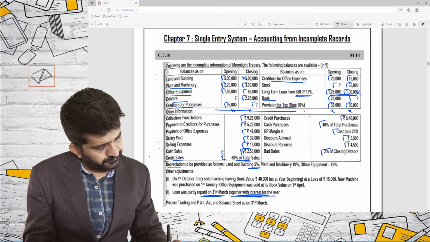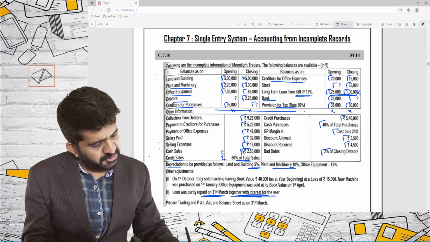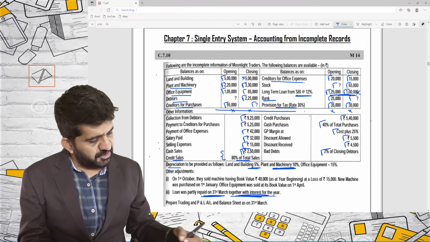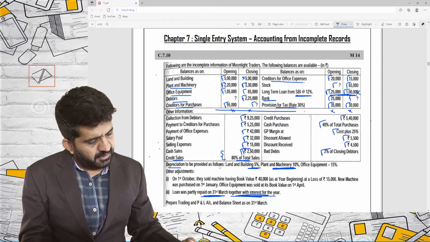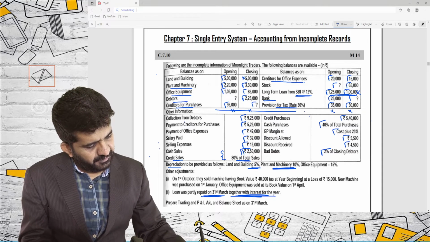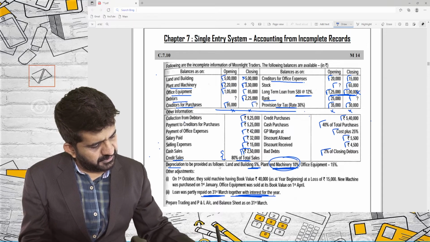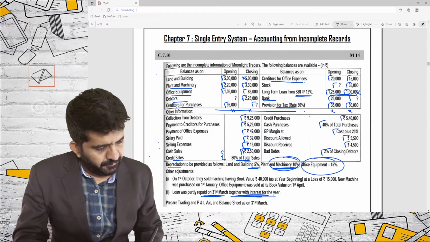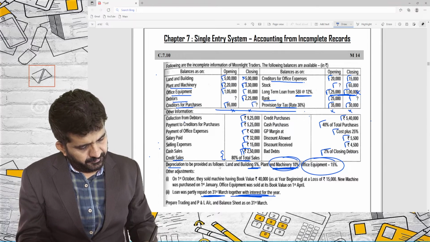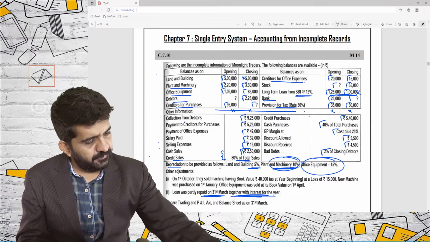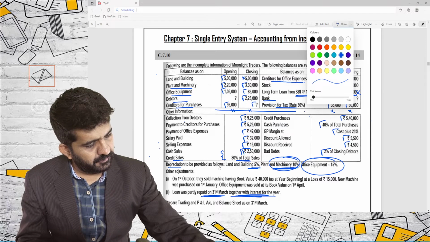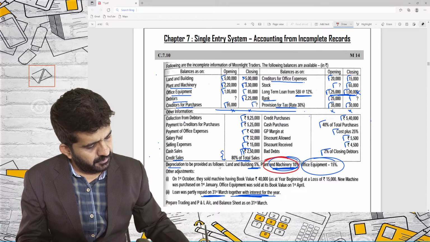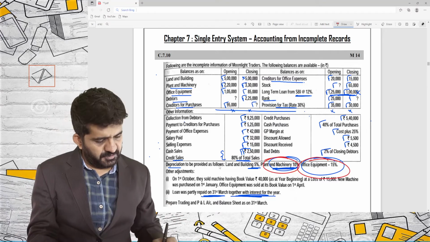Depreciation on plant and machinery is 10%. Now plant and machinery has n numbers of things. I will be keeping it pending, 10%. Office equipment 15%, I'll be doing it last. So I have two things pending. Let me write it down in red: plant and machinery and office.